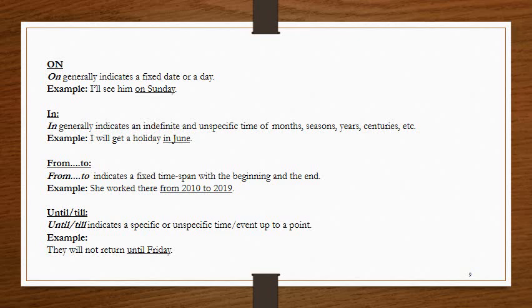Next is until or till. Until or till indicates a specific or unspecific time, event up to a point. For example, they will not return until Friday.